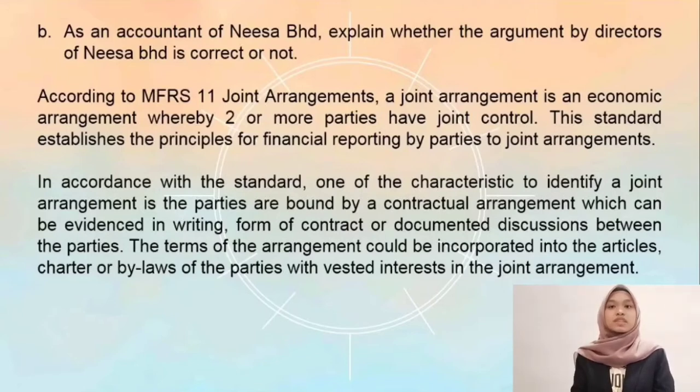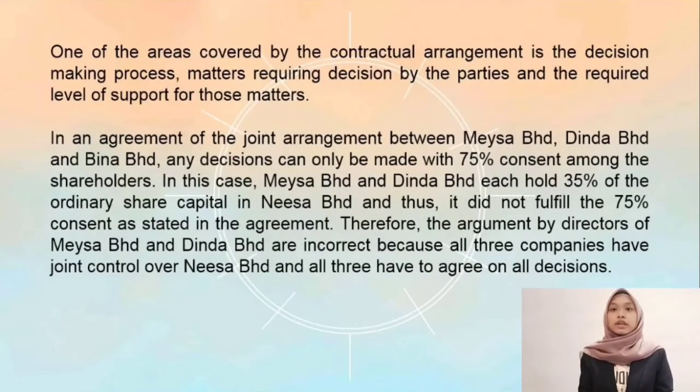In accordance with this standard, one of the characteristics to identify a joint arrangement is that the parties are bound by a contractual arrangement, which can be evidenced in writing, in the form of a contract, or in documented discussions between the parties. The terms of the arrangement could be incorporated into the articles, charter, or bylaws of the parties with vested interest in the joint arrangement. One of the areas covered by the contractual arrangement is the decision-making process, matters requiring decision by the parties and the required level of support for those matters.